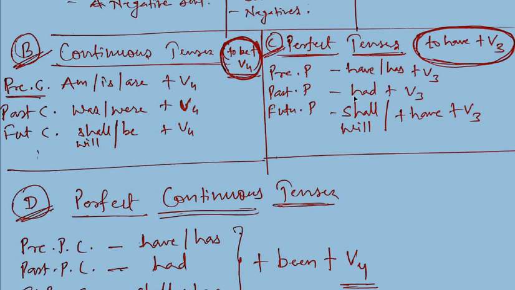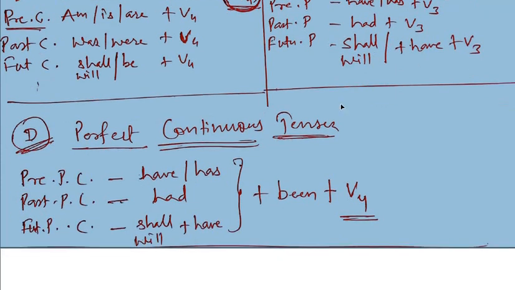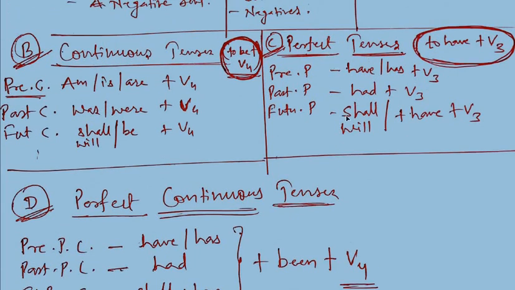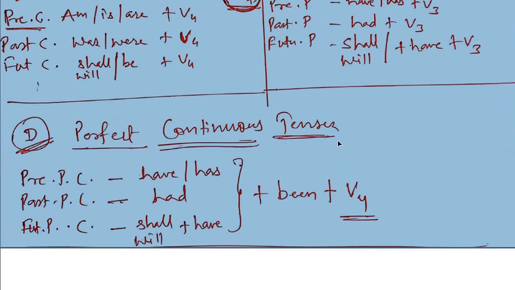Had shows past, and V3 shows perfect, past perfect. Shall have/will have shows future, and V3 shows perfect, so this is future perfect. So this way, to have's plus V3 form all perfect tenses, and to be's plus V4 form all the continuous tenses.